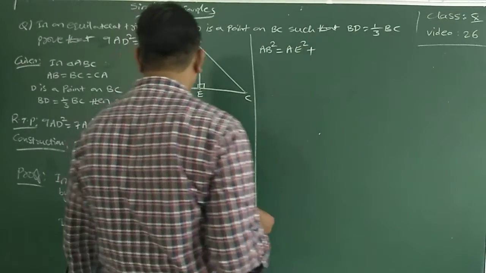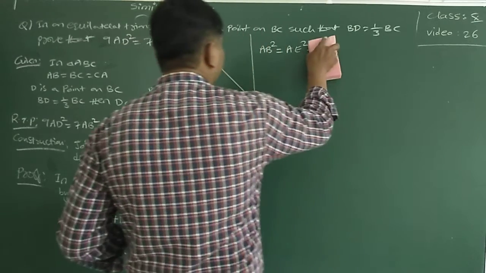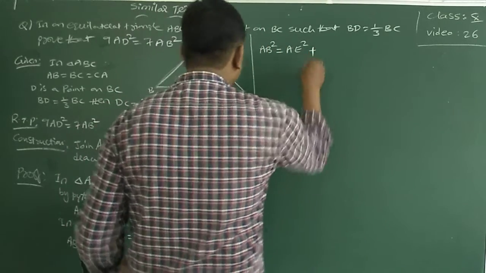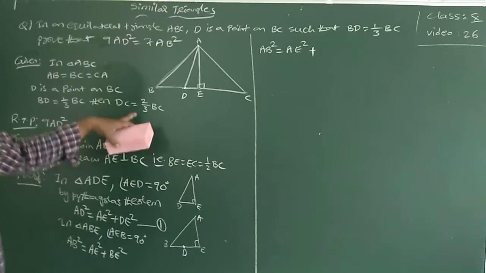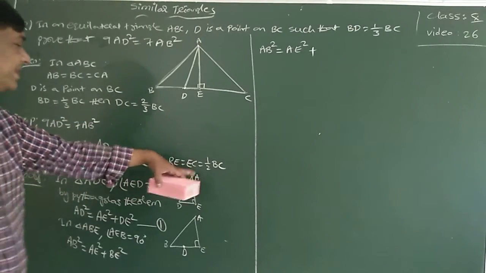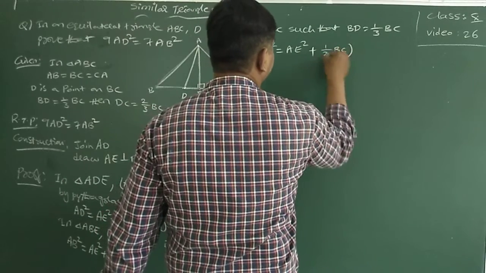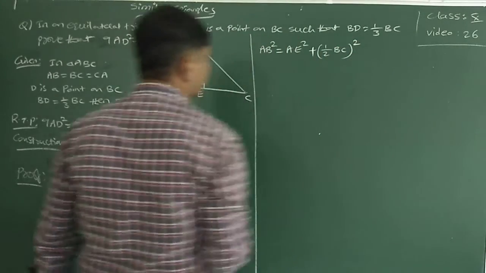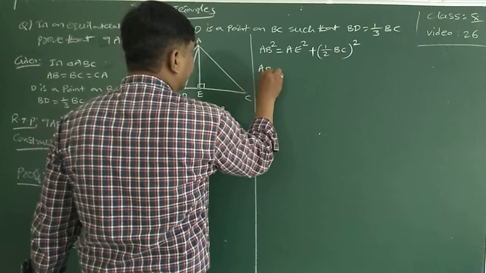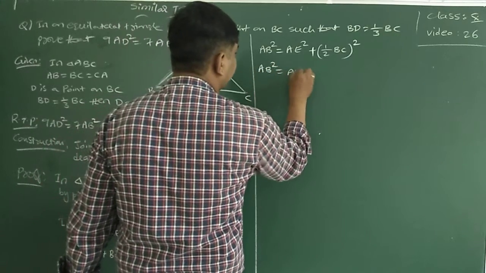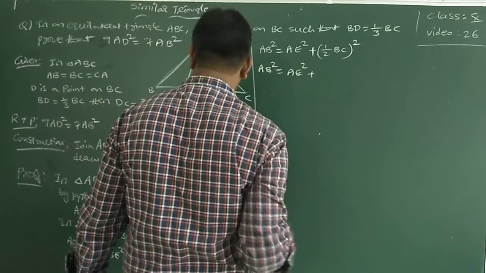Now BE square, I will write as half of BC, squared, because BE is equal to half of BC.